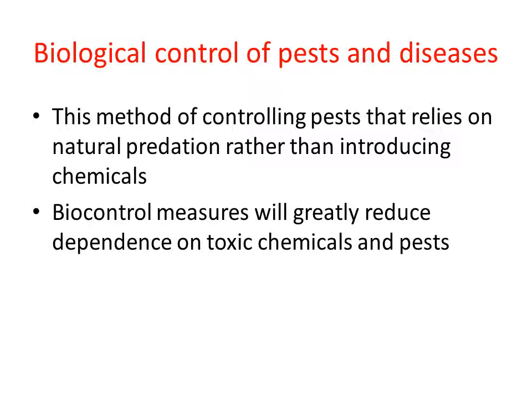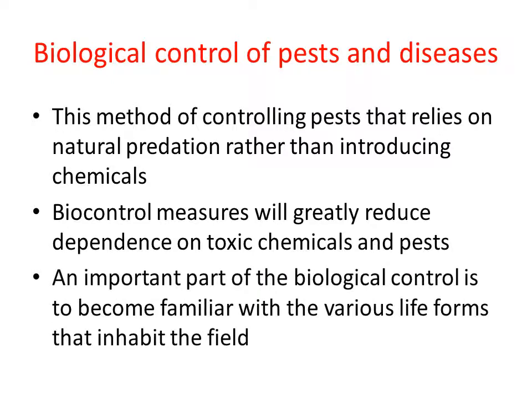When we depend only on chemicals in order to reduce the number of pests, we are increasing soil pollution and air pollution, so we should switch to the biocontrol measure to reduce the number of pests, because it is very safe, there is no harm to the environment. So this will reduce our dependence on toxic chemicals and pesticides.